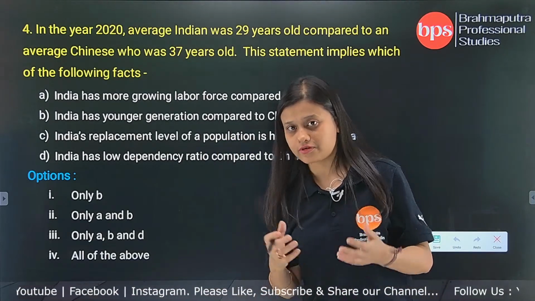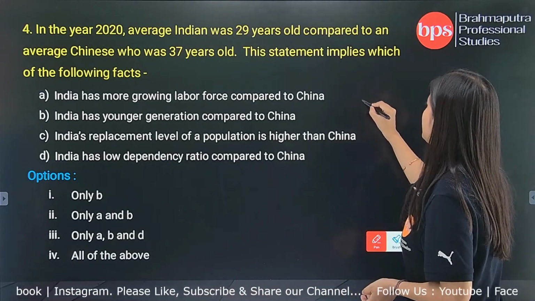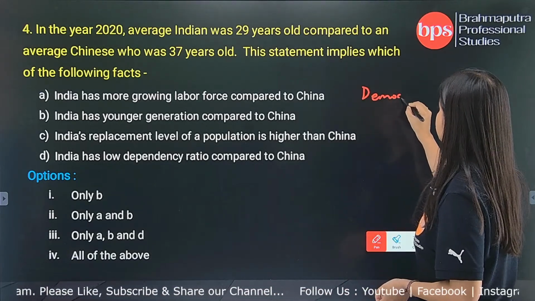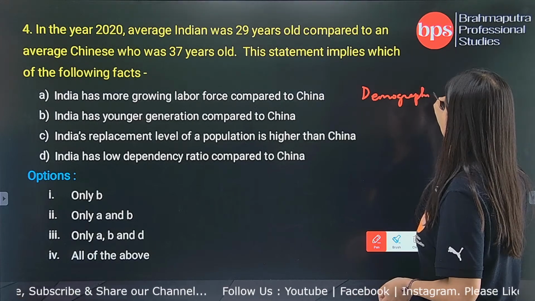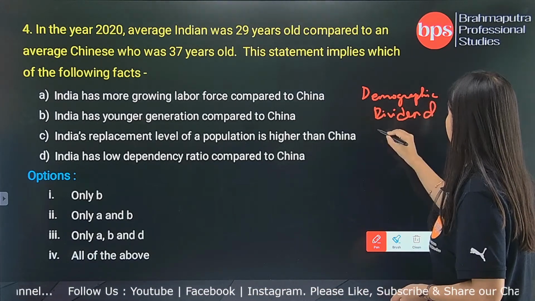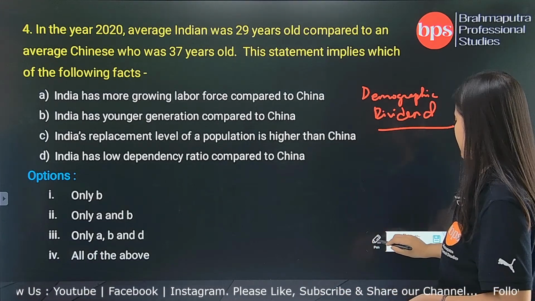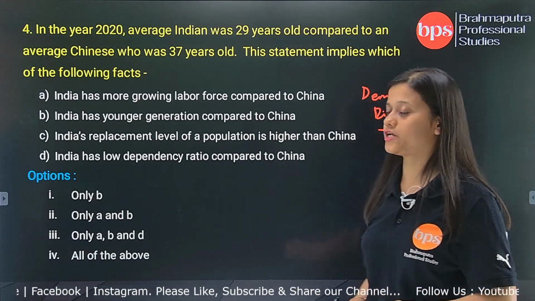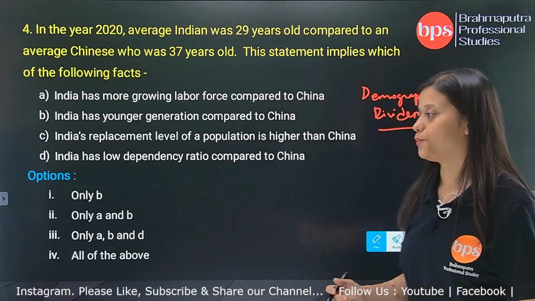If you have read the particular theory called demographic dividend, the theory of demographic dividend says that the population is expressed in the form of a pyramid.